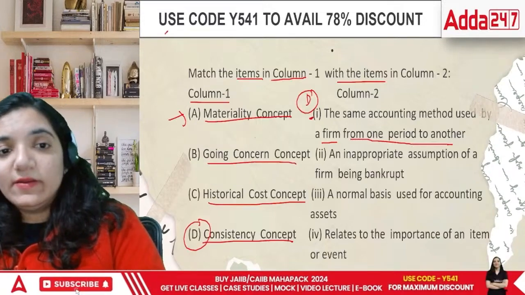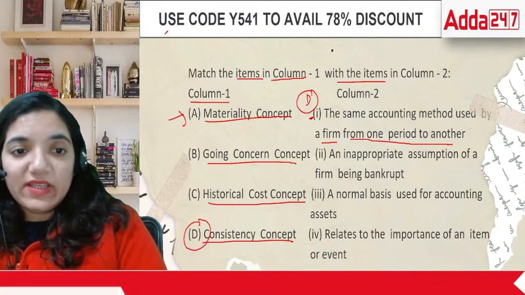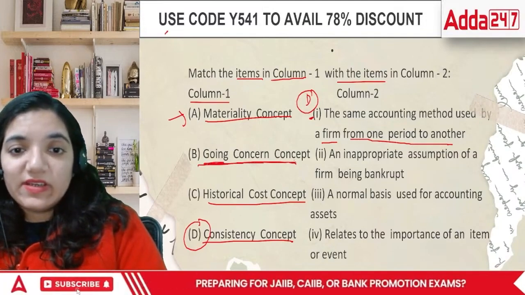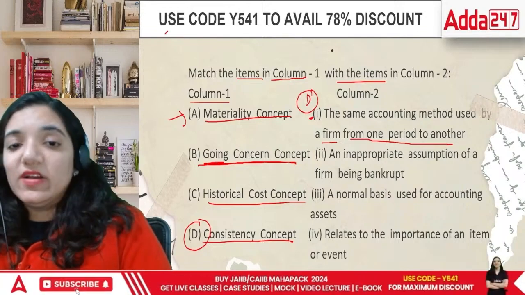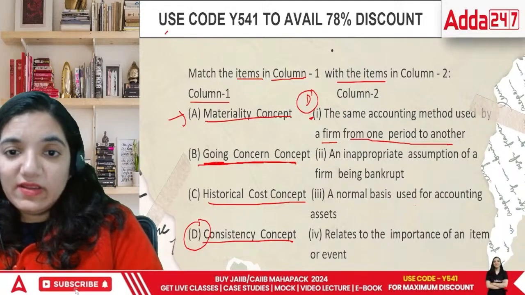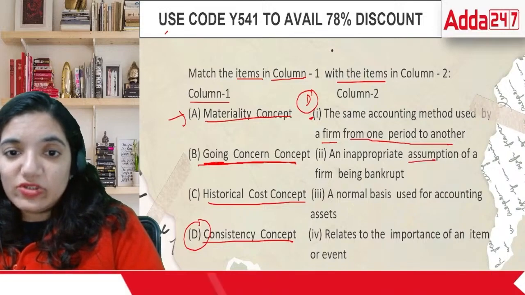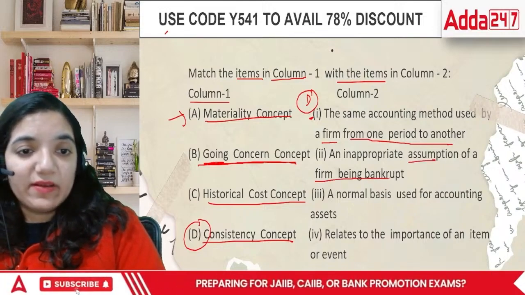There's A and C. Then we have the going concern concept. That means men may come and men may go, but in the foreseeable future, the business is going to be there. An inappropriate assumption of a firm being bankrupt.